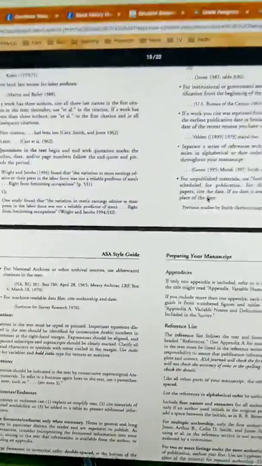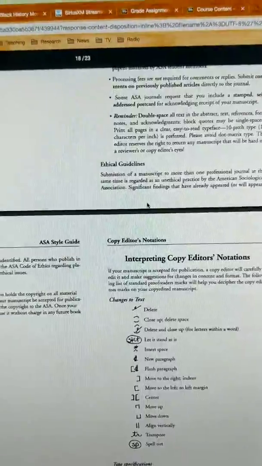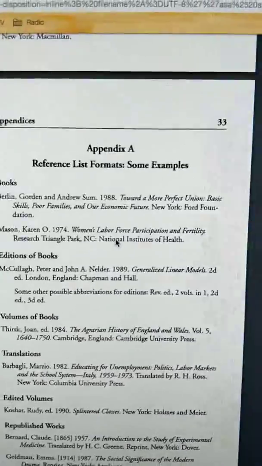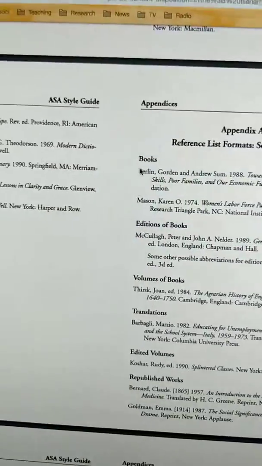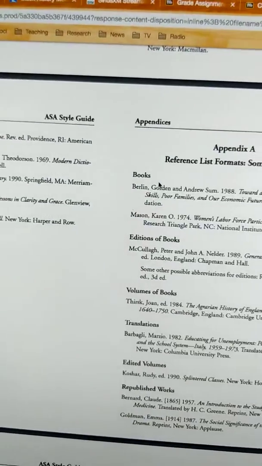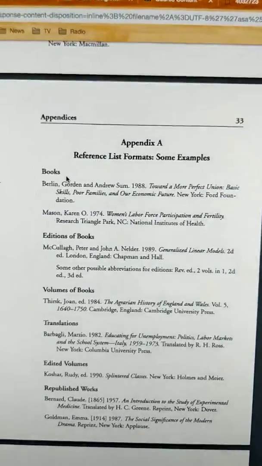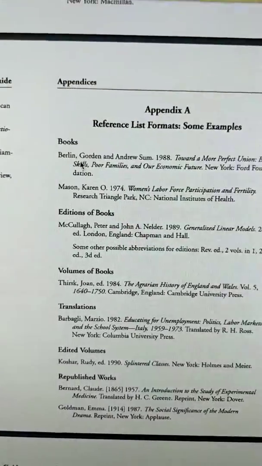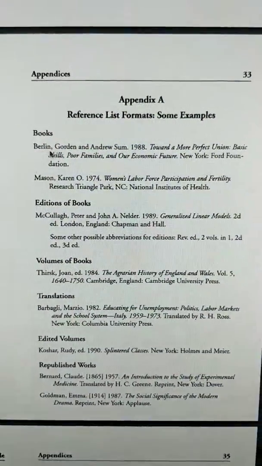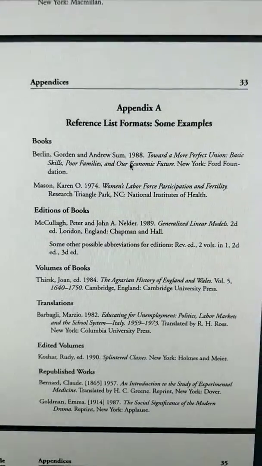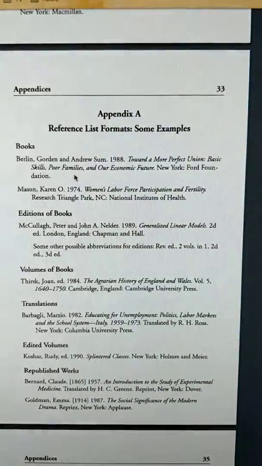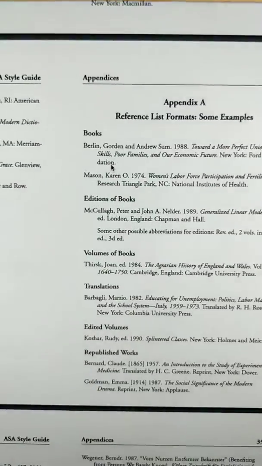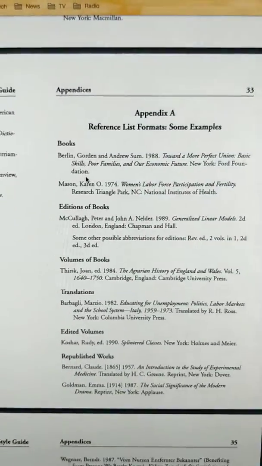And then if you go to page 33 on the ASA style guide, you'll see how to do your references. The only 2 things you'll need to include in your references are the 2 books, The Real World and Destined for Greatness. So you would use this formatting procedure to do that. Just follow this model to create your reference list for both those 2 books. Put that at the very end of your paper and you should be good.